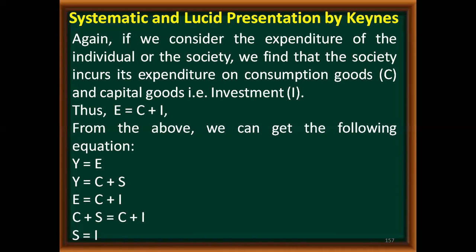So these are some basics about the Keynesian analysis or Keynesian theory of income and employment. In the next class, we will be discussing the Keynesian theory in detail. Today we have got some understanding of the basic terminology and concepts of the Keynesian theory of income and expenditure for explaining the quantity theory of money.